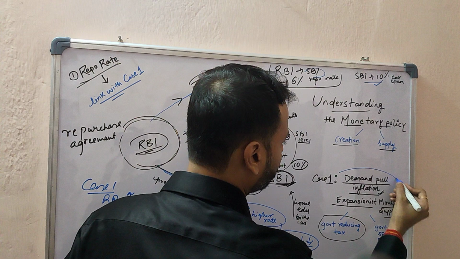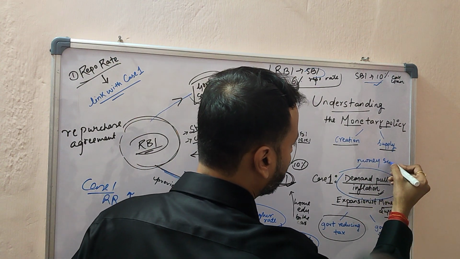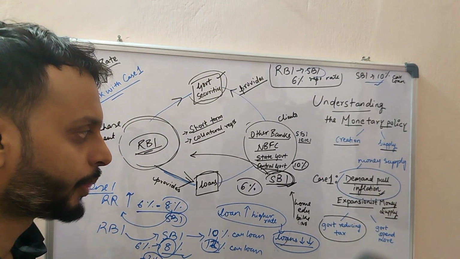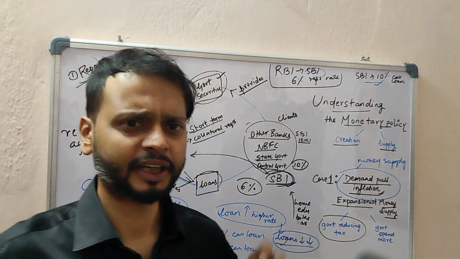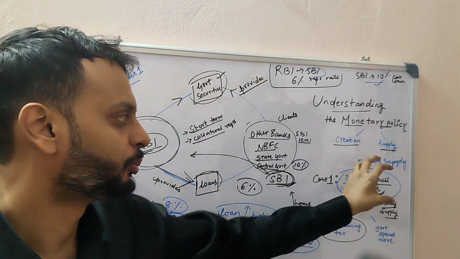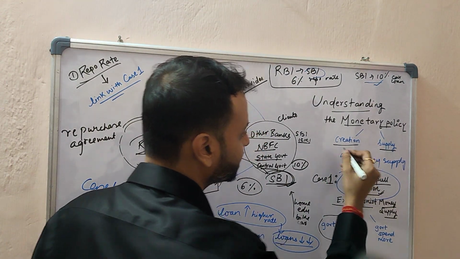So what will happen to the money supply? That was our precondition in inflation. Here the money supply was high. I already told you, in demand pull inflation, there is always extra money in the hands of the people. So the money supply was already high. That was our precondition, just remember.